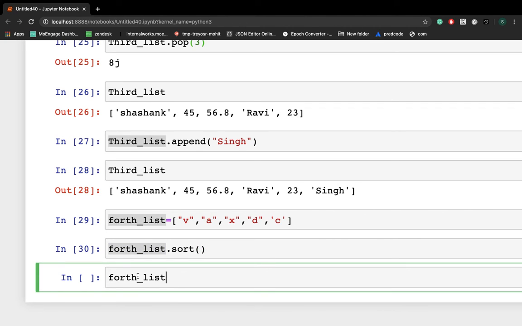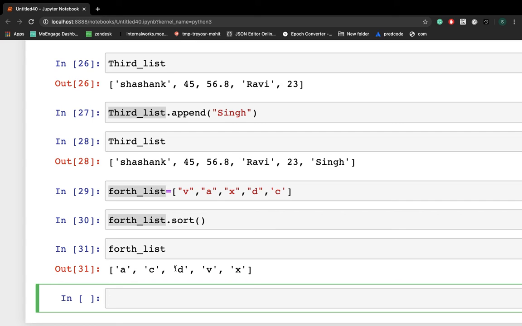Now let's call dot sort on it. Now let's print this. So you got the sorted list, right? This whole list gets sorted.